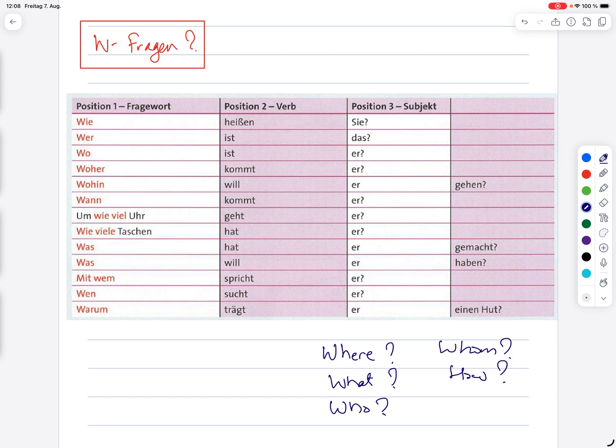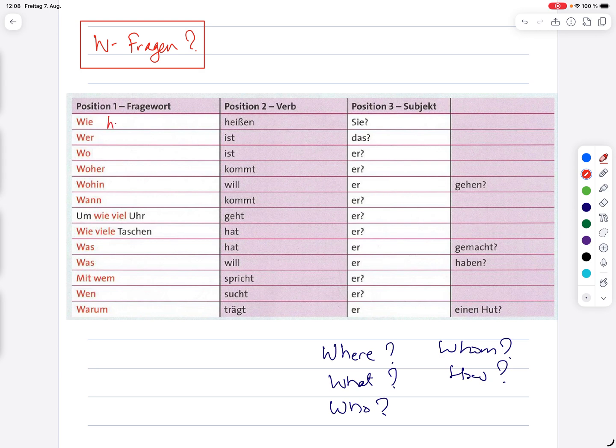So I have a table already here for those kinds of words, and then we will look at those words and see what they mean in English, and then we see some sentence structure along with it, and then you will understand how you can ask questions using these words. So first we will check the meanings of all those words.